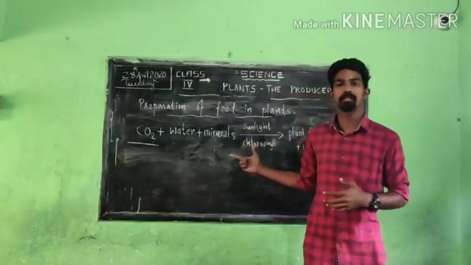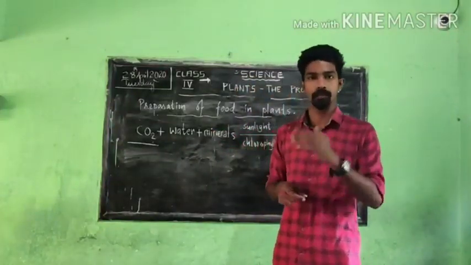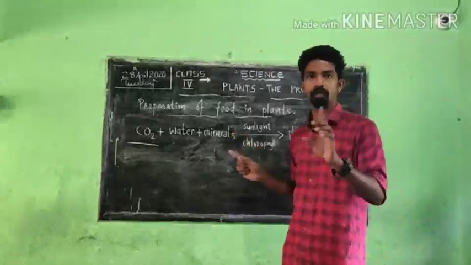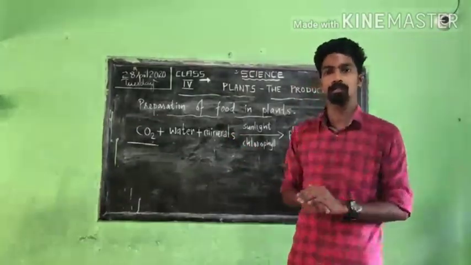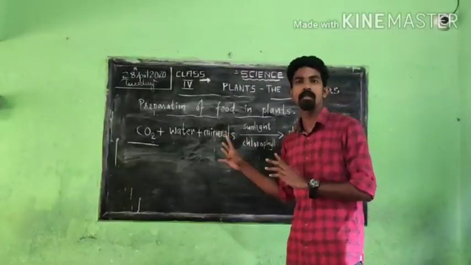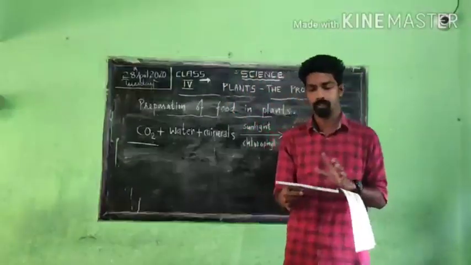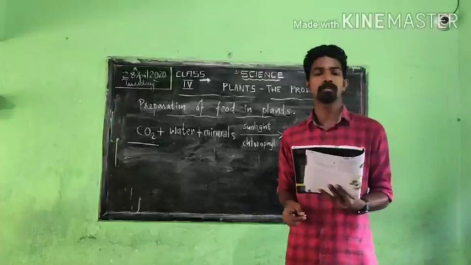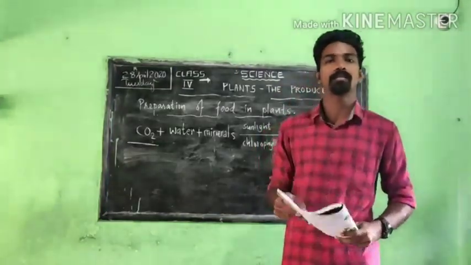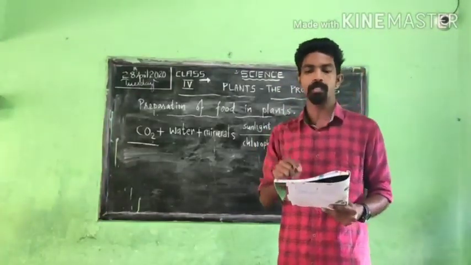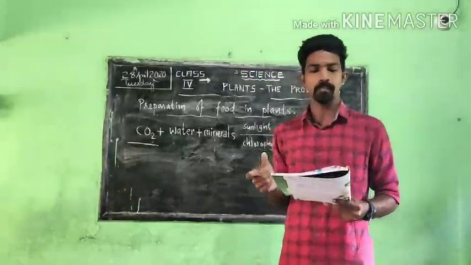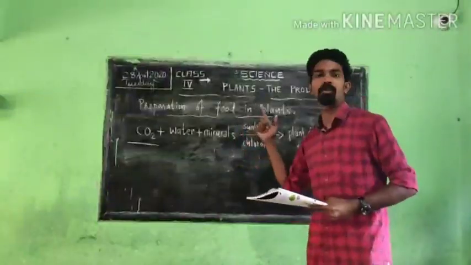So this is the photosynthesis process which is explained in the textbook. I think all of you may have understood. If you have doubts, you can read the textbook. A small definition is given on page number 3: sunlight is essential for plants to make food. That is why the process by which plants make their food is called photosynthesis.